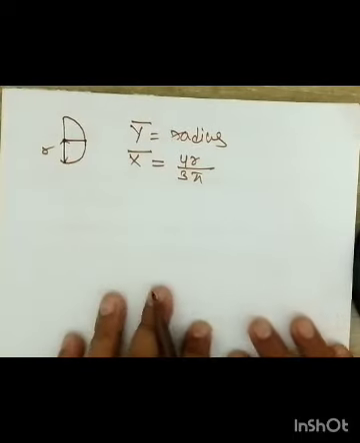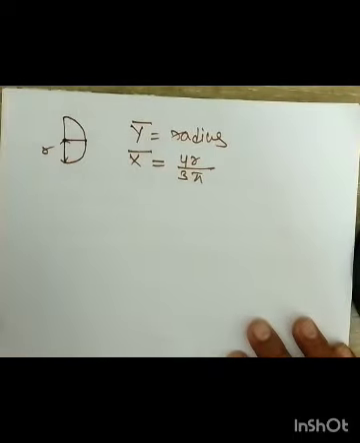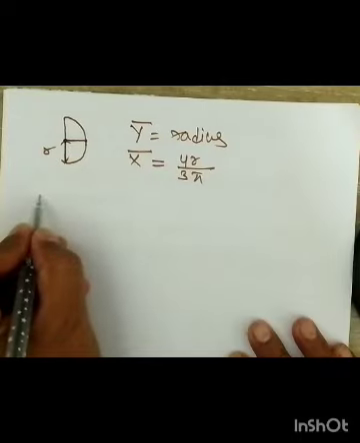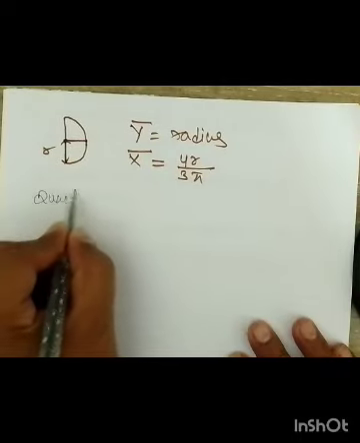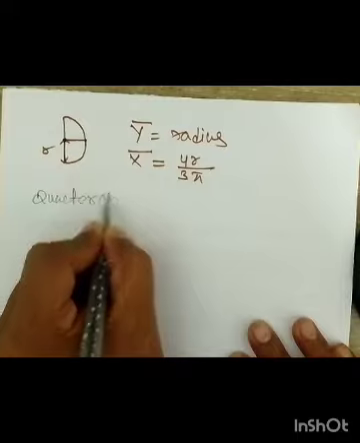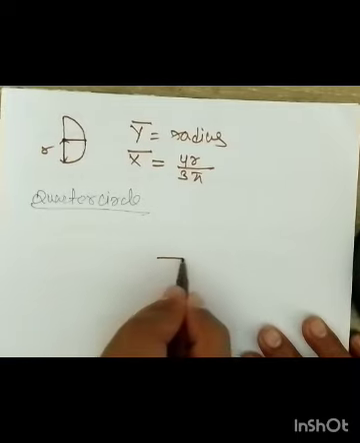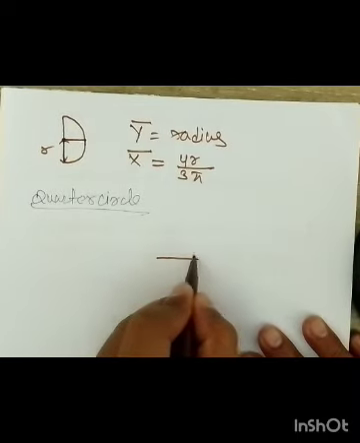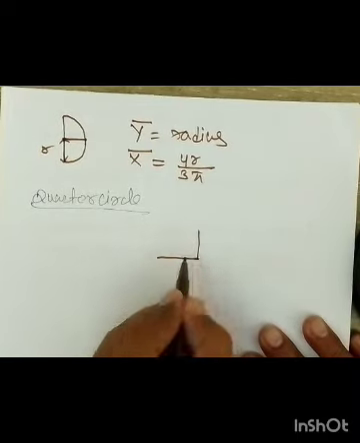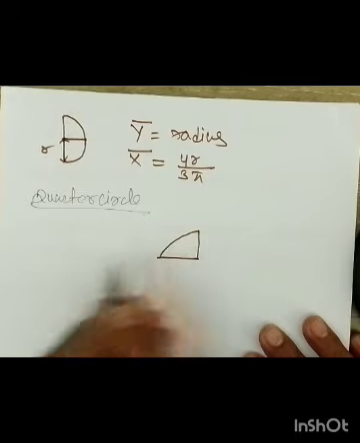One more figure I just now remembered: the quarter circle. Your quarter circle will be like this. It is an arc, right?